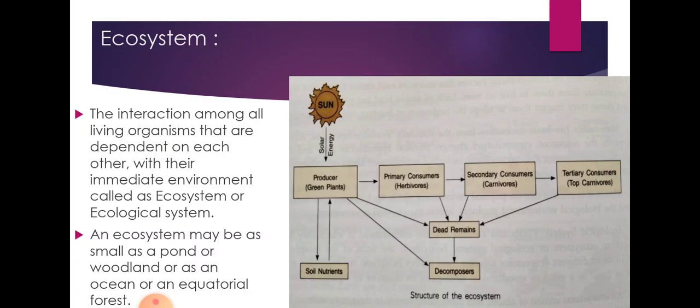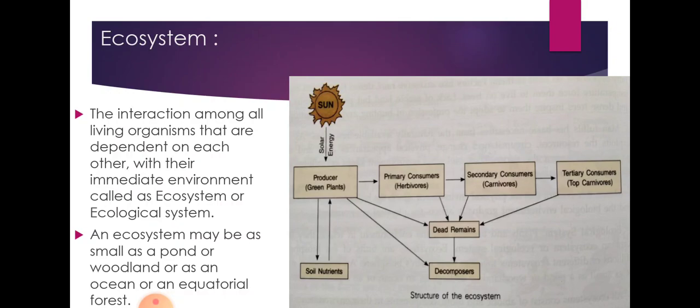As you can see in the flow chart, it is the structure of an ecosystem. What do you observe in the diagram? The diagram explains that, see there you can see the sun. Sun gives energy to whom? Sun gives energy to the producers. And who are the producers? It is the green plant. The green plant is eaten by primary consumers, that is herbivores, and the primary consumers are eaten by secondary consumers, that is carnivores. And then carnivores are eaten by tertiary consumers, that is also known as top carnivores.